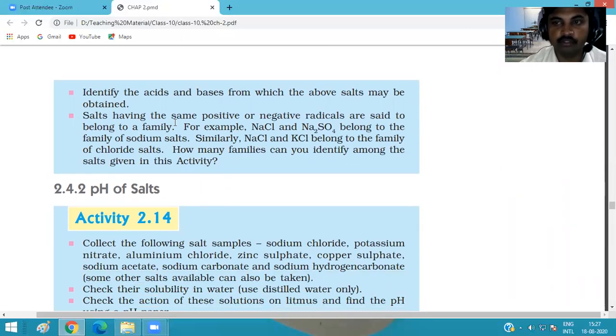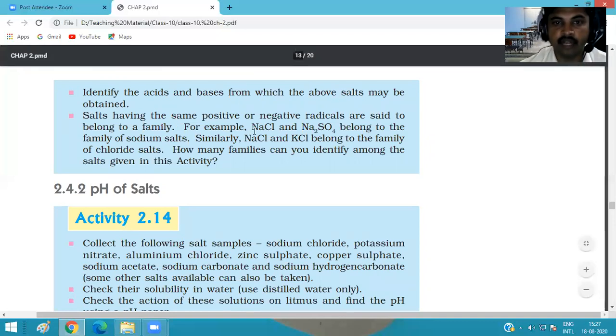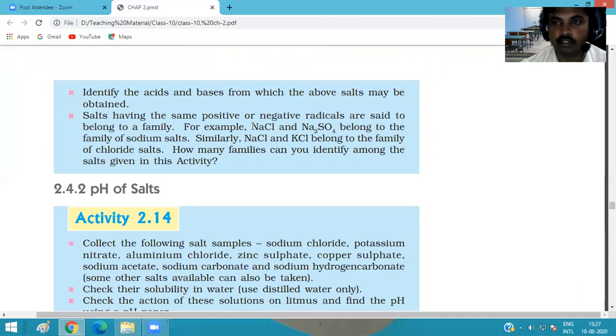We know that salt is made up of two or more components, in which one is a positive radical and the second one is a negative radical, and they belong to a different family. For example, if Na is present, meaning sodium, these are examples of the sodium salt family. And if chloride is present in different types of salt, we put them into another family of salts, and its name is chloride salt.